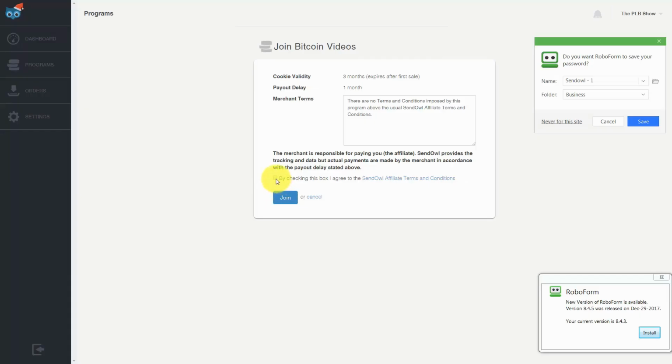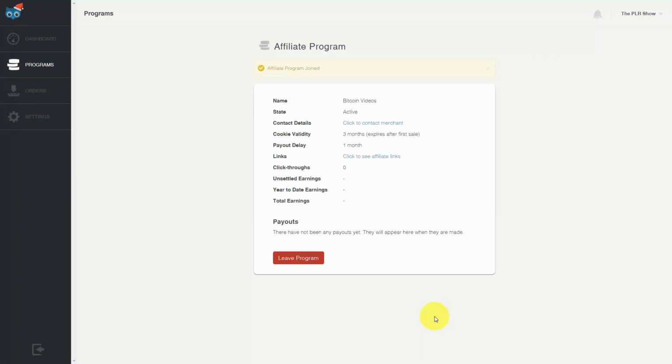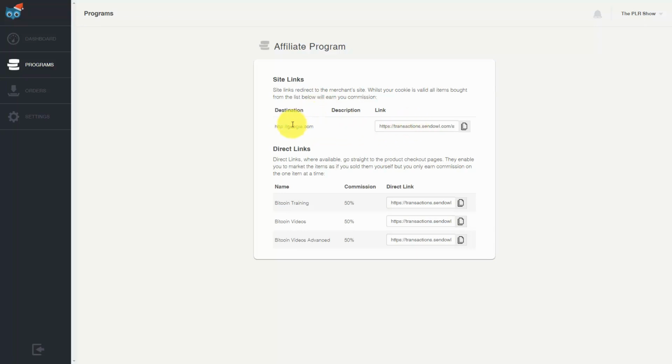They'll then need to agree with your terms and conditions and click Join. They'll then be able to click a link to see the other products they can promote, and you'll notice they can send the person to a particular page, or they can send them to the individual products according to their own link. Okay, so with that, thanks, and I will see you in another video.